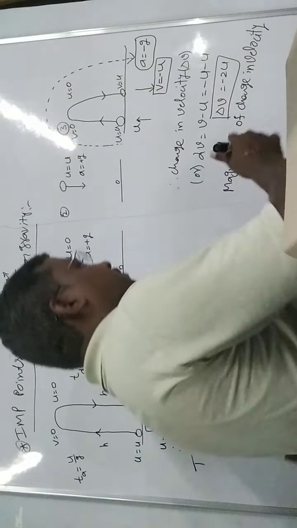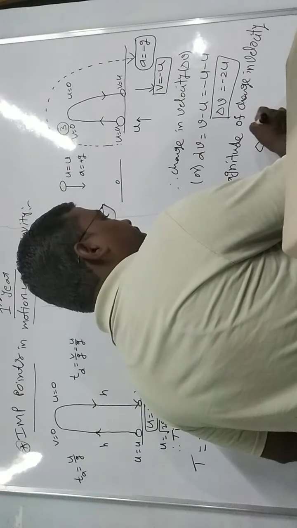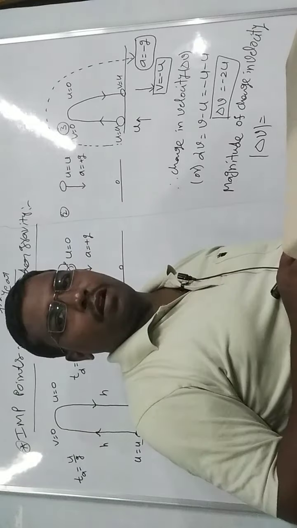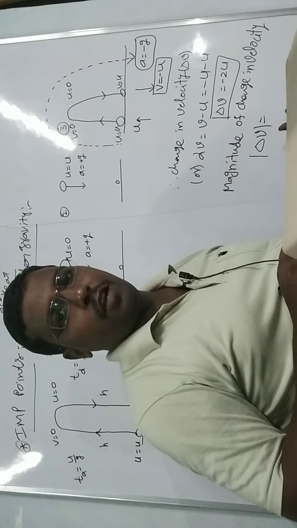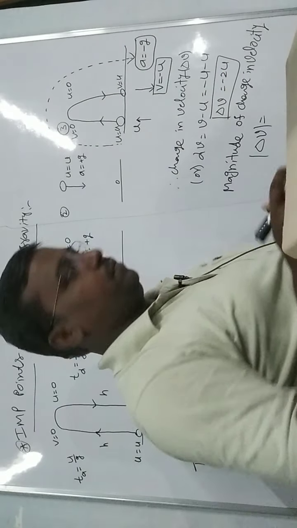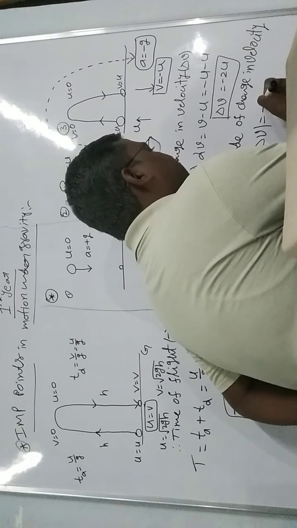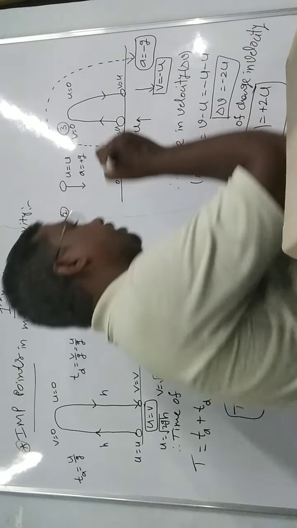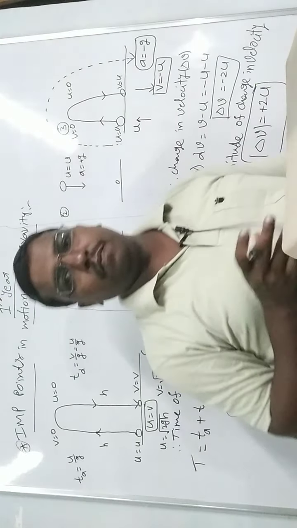Okay, so when we write the magnitude of delta v, with the magnitude symbol in physics or any formula, this negative becomes positive. That is plus 2u, because negative is only the direction symbol.